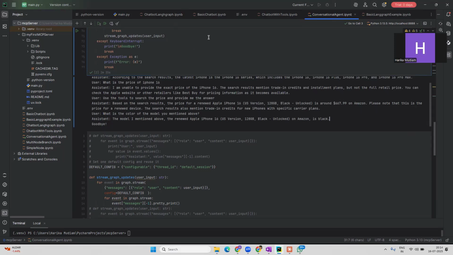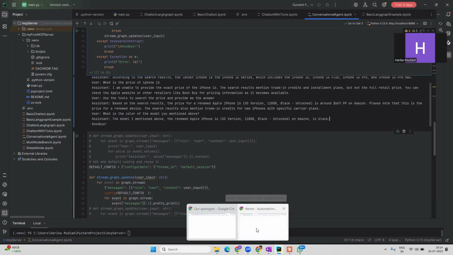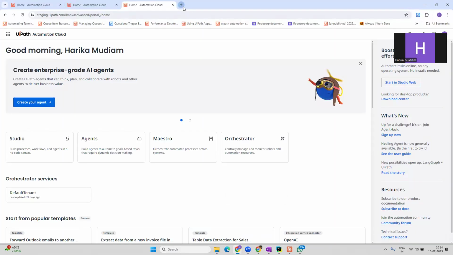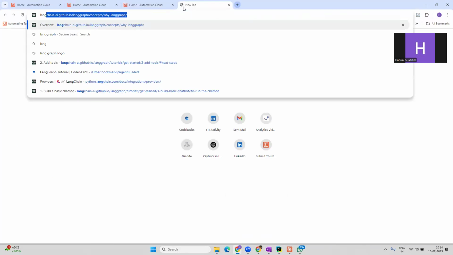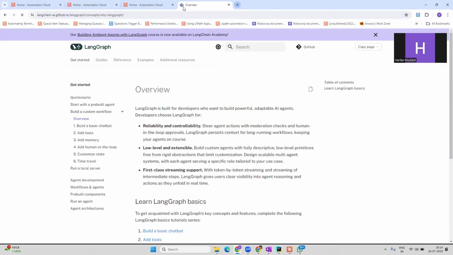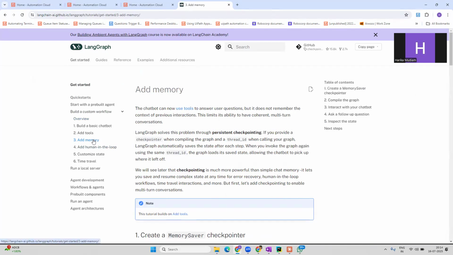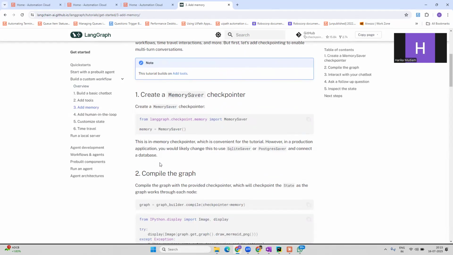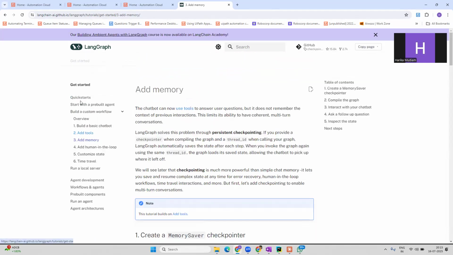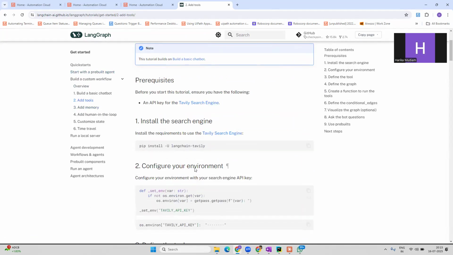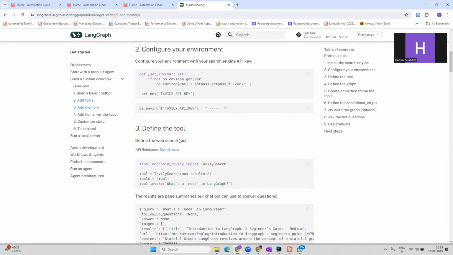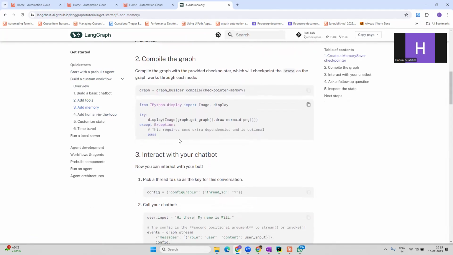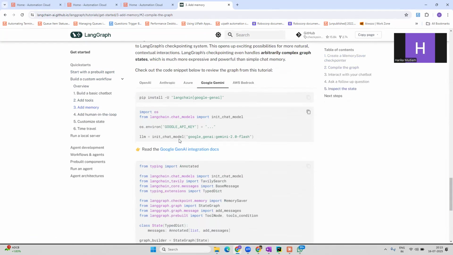Okay, so before you do that, let me just quickly showcase you LangGraph. So this should be your go-to guide in order to refer to syntax or the workflow, how you can integrate and everything. So what I've done in the previous video, we've added tools. We know how we have taken each and every step. So what you can do is similar to that, you can either copy paste and modify the required details. Otherwise, you can just follow whatever I'm telling over here.